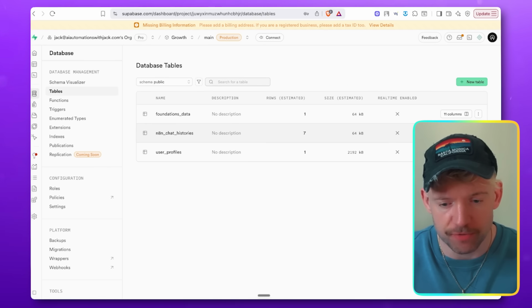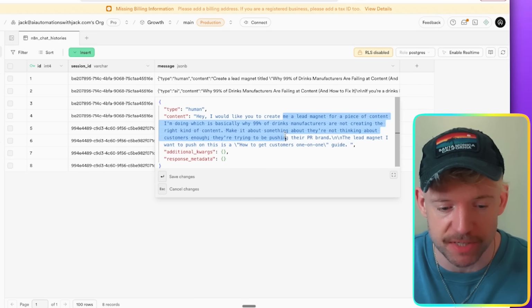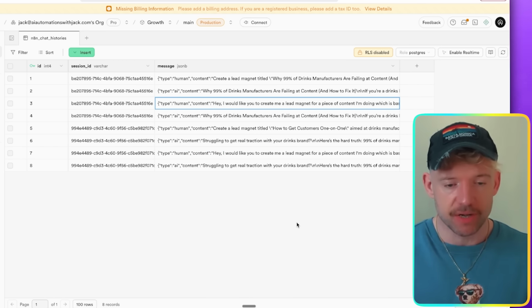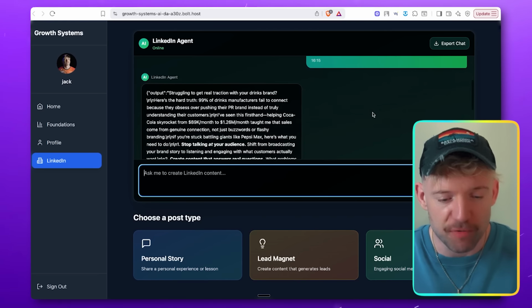And if you click on tables, I click on view in table editor. And if I expand this, you can see here, look at this. "Hey, I would like you to create me a lead magnet piece of content, blah, blah, blah." So all the chat history with the session ID is being stored now, which is crazy. And guys, just like that, we've got the whole thing here.